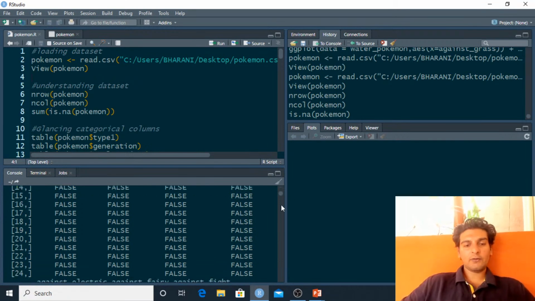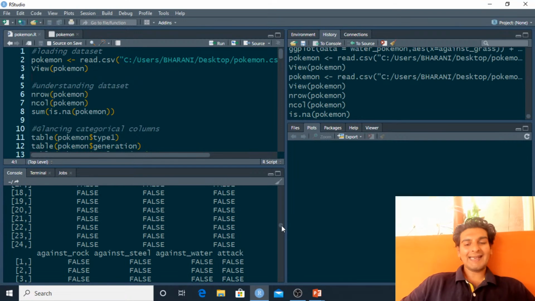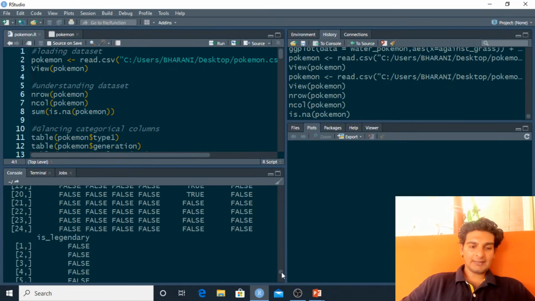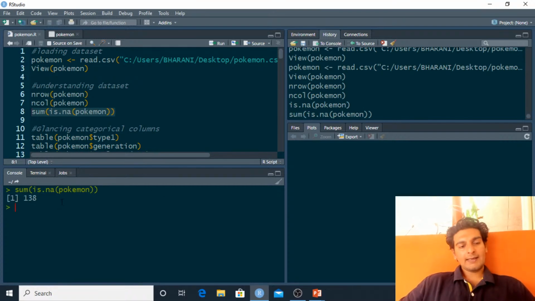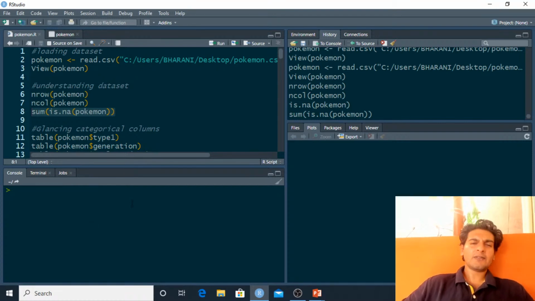But if you find a true value somewhere, then it indicates that there is a null value present there. Now what we have to do is sum up all of the true values. When we sum them up, we'll get the count of the total number of missing values in this data frame. So I would use the sum function, and inside sum, I'll use is.na and pass in the Pokemon data frame. As you see, we've got 138 null values present in this data frame. So this was some basic understanding of this data frame.